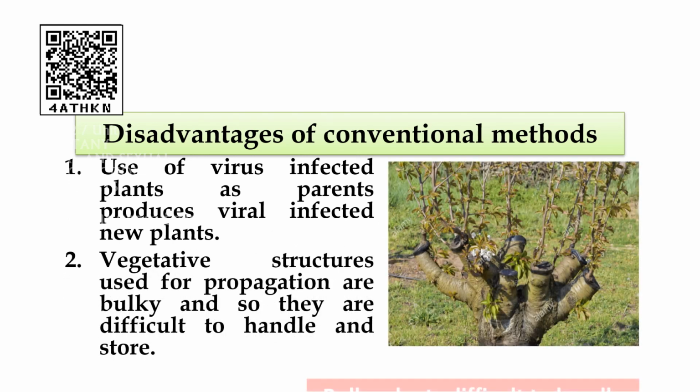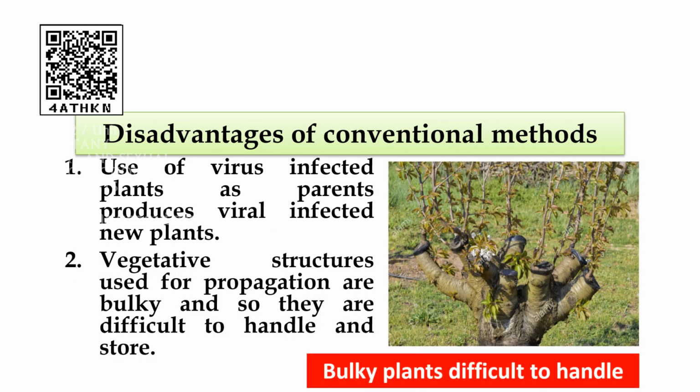Now, disadvantages of the conventional method. Use of virus infected plants as parents produces virus infected new plants, right? So we have to be very careful when selecting the plants for the conventional method. They should be free from viruses and other pathogens. The second one is that the vegetative structures used for propagation are bulky, and if they are very bulky, it is very difficult to handle and store.